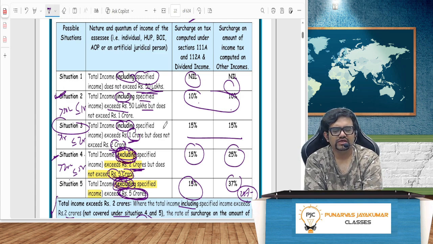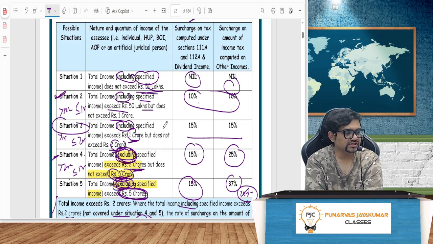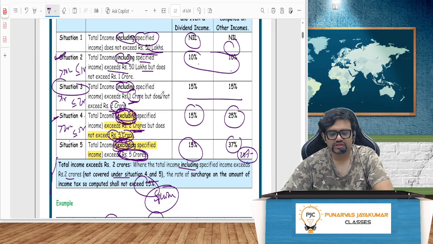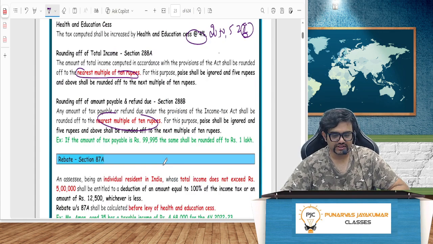And situation 5, surcharge for the old regime is 37%, but in the new regime it is 25% for other income. But for the specified income, I told you, because dividend etc. was not taxed before, capital gains was not taxed before, suddenly you're taxing it. The people went and told, okay, you are taxing it, no problem, we'll pay the tax, but at least on surcharge, please give us a discount. So they have capped it at 15%. Then there was one additional situation where all inclusive is more than 2 crore. There also, maximum surcharge is capped at 15%. This is what we saw yesterday.